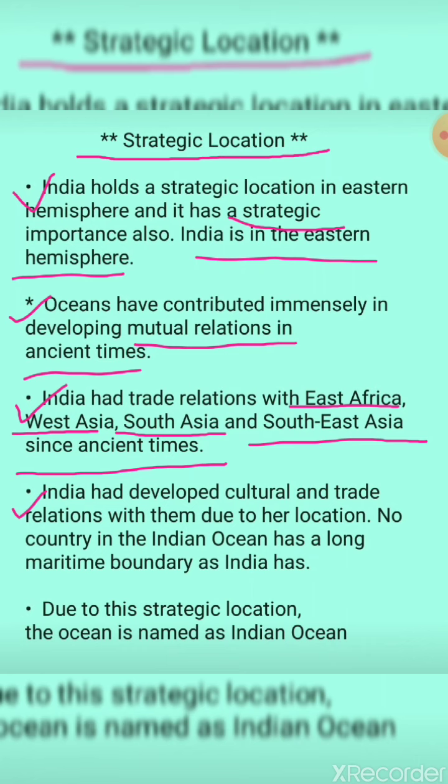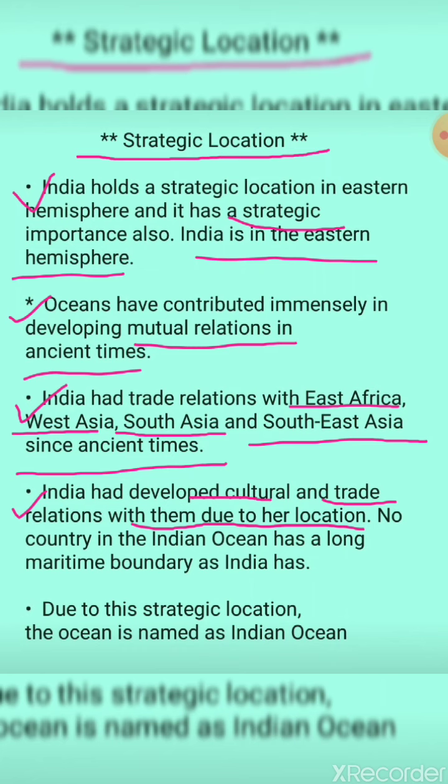Then next point, India has developed cultural and trade relations with them due to her location. Because of having good relations with them, India has developed itself culturally and by trade, that is business relation and cultural relation, to a great extent because of its location.